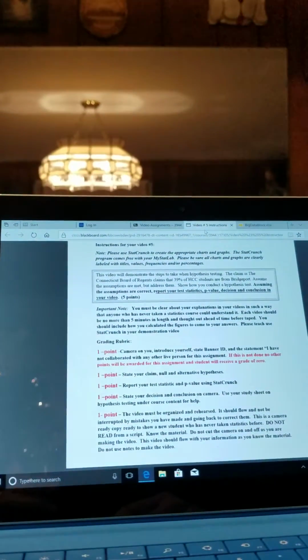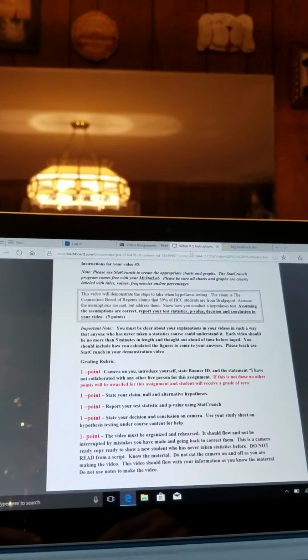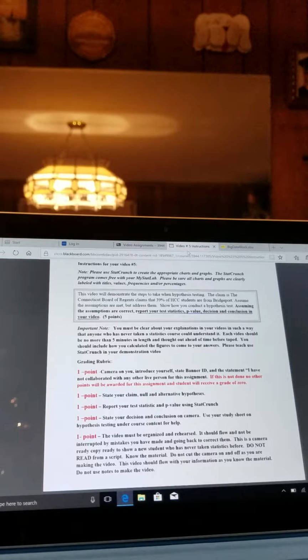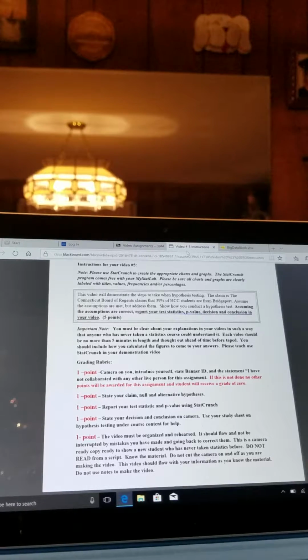So to begin, we're going to talk about hypothesis testing. And I'm going to assume that the Connecticut Board of Regents claim that 39% of Housatonic students are from Bridgeport is true. So now that we've said that, we're going to show you my null and alternative hypothesis.